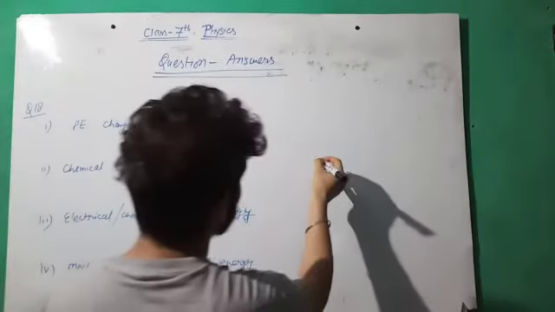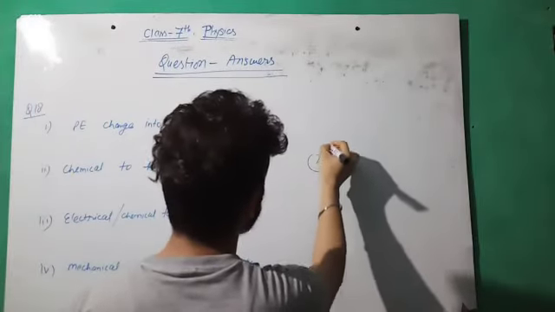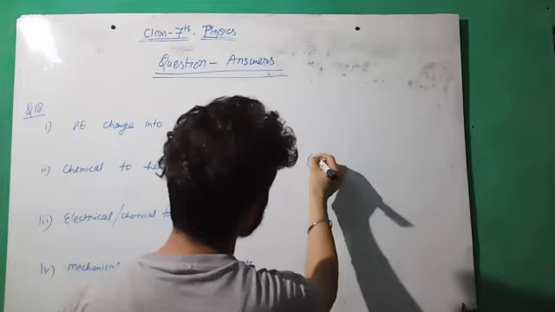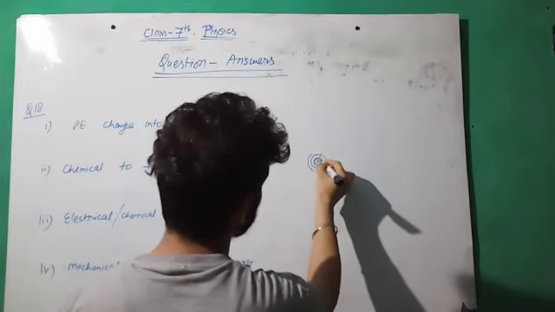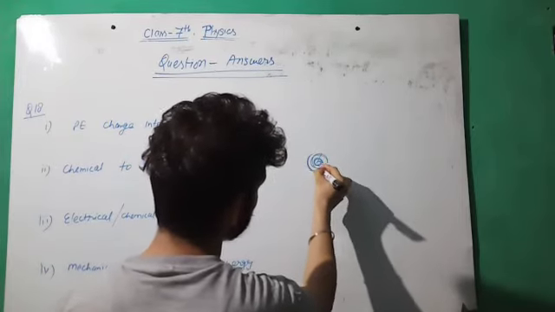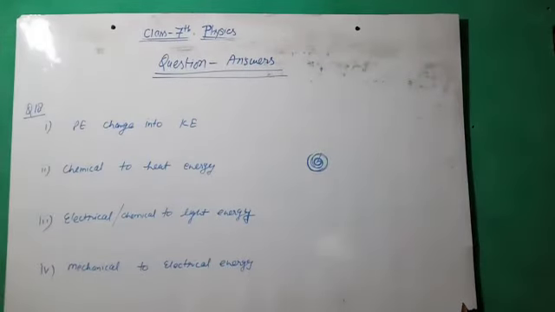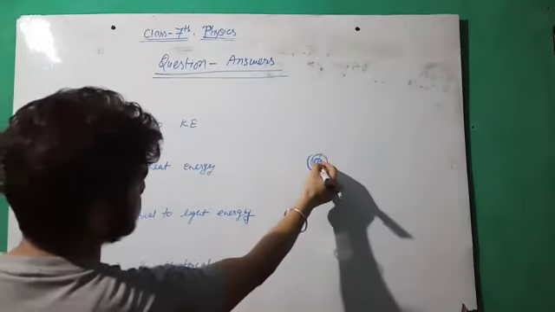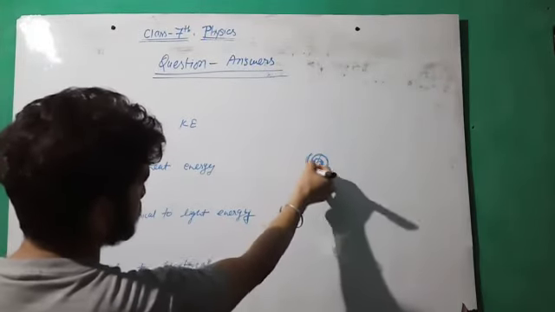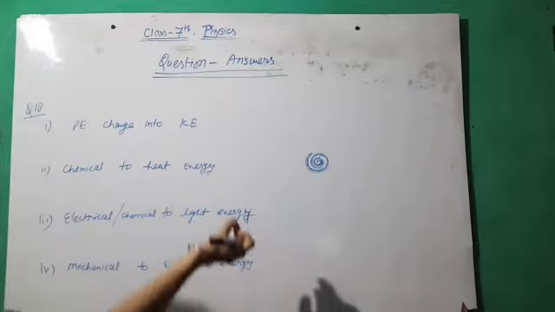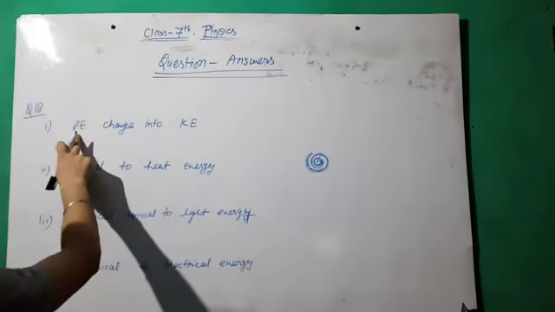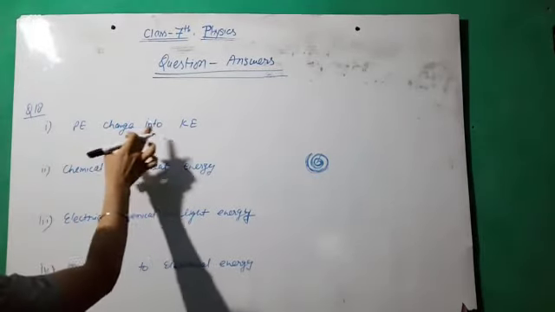The potential energy of the watch spring converts, because the change in position causes the motion of the watch hand. So the potential energy changes into kinetic energy.